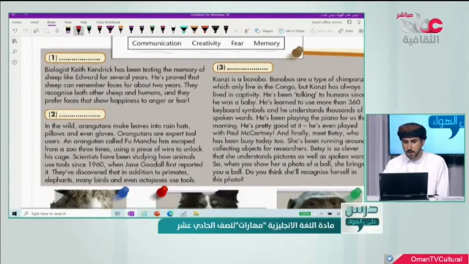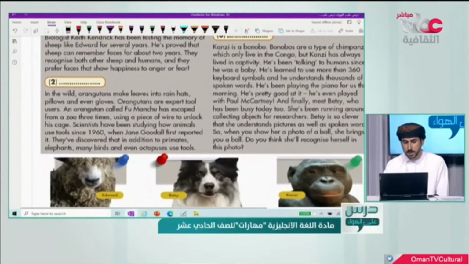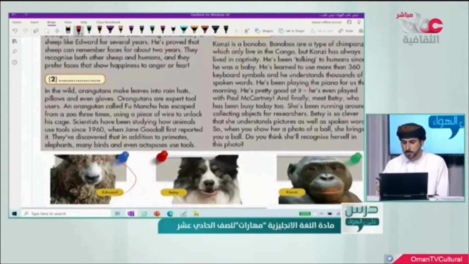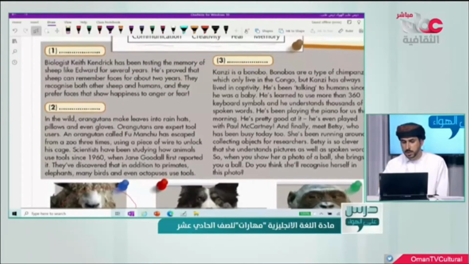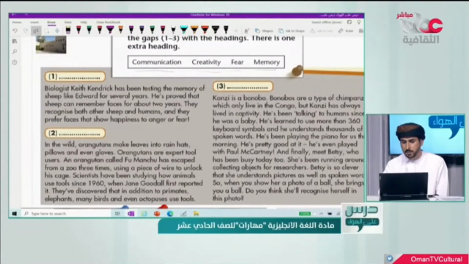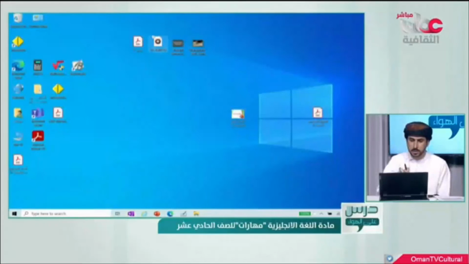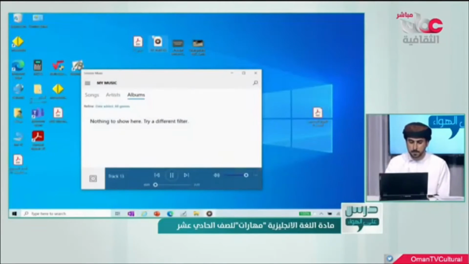But before we go on, I want you to look at these animals here. This is called Edward. It is a sheep. This is a dog, Betsy. And this is a chimpanzee called Kanzi. And of course, we've talked about the orangutan before. So I want you to read carefully and listen while reading to this track, and then decide the appropriate heading for each part of this text. So let's start. Unit 2.2.